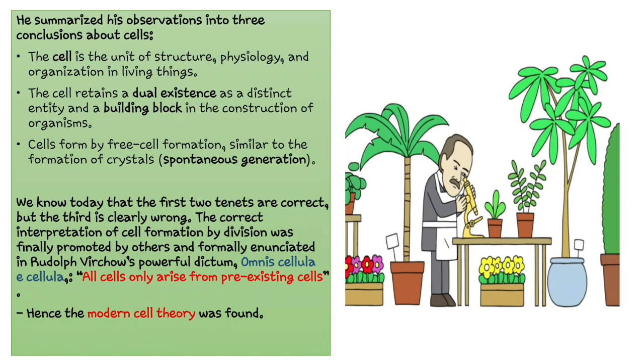The second conclusion is that the cell retains a dual existence as a distinct entity and a building block in the construction of organisms.